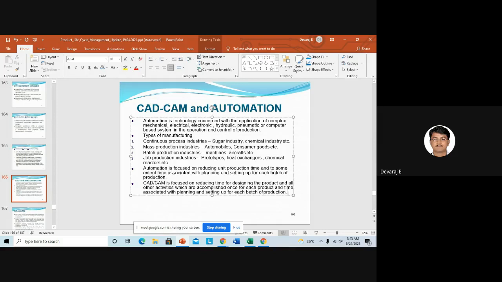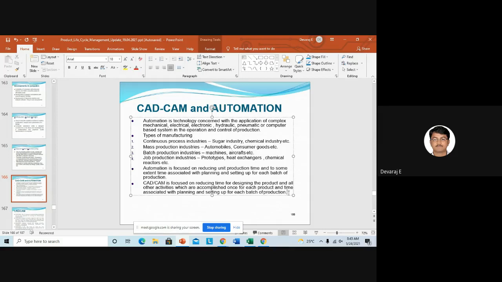So all the software you will use to reduce the time, and to see whether the design is okay or not, to perform the analysis with respect to the design. Then you can know whether this design can sustain the load, or whether this design is focused on functioning with respect to the customer needs. So everything we will analyze. Then all the inputs we get virtually, we will implement in a real manufacturing plant. This is the difference between the virtual manufacturing plant and real manufacturing plant. First, we will see everything in virtual, then we will implement all the inputs in the real manufacturing system.